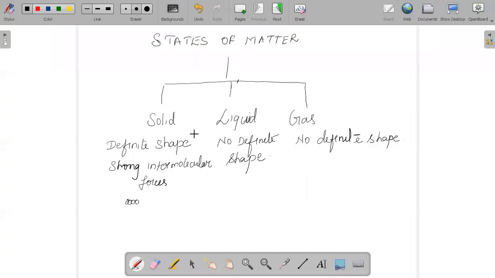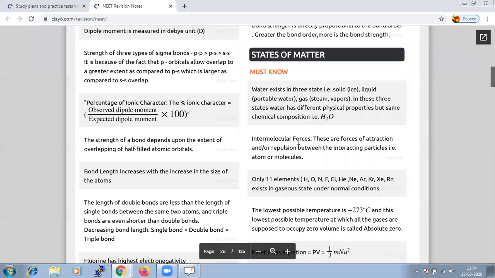And when we say solid, liquid and gases, the basis behind the classification is nothing but the intermolecular force. What is intermolecular force? It is the force of attraction or repulsion between the interacting particles, that is, the atoms or molecules, that makes the particles hold together.